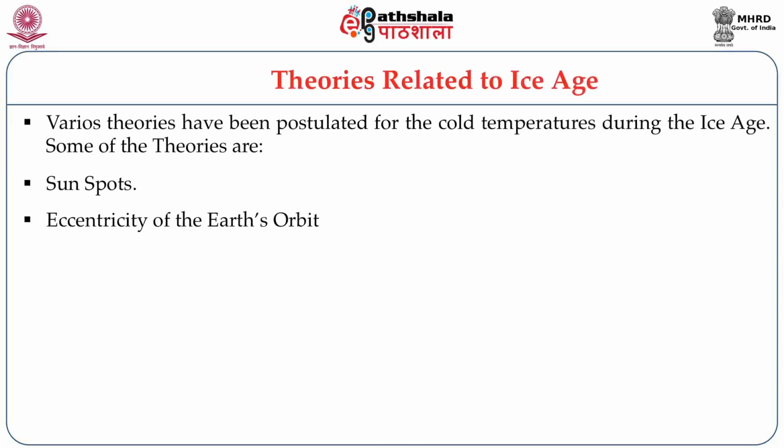And then the other theory is eccentricity of the Earth's orbit. Eccentricity in the sense, Earth has a near elliptical orbit around the sun.